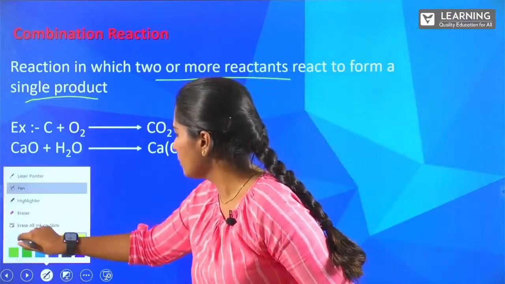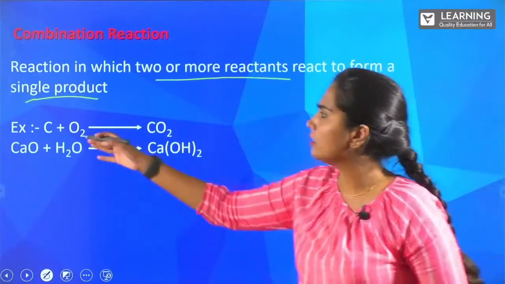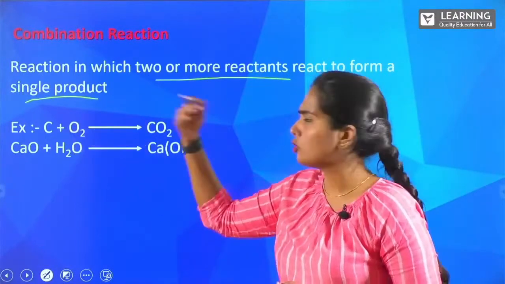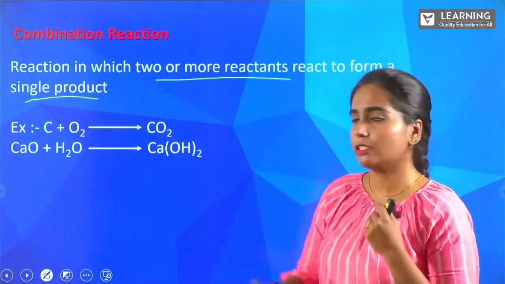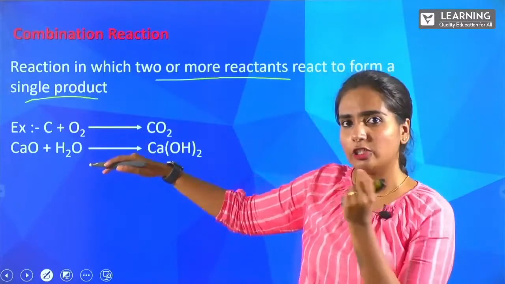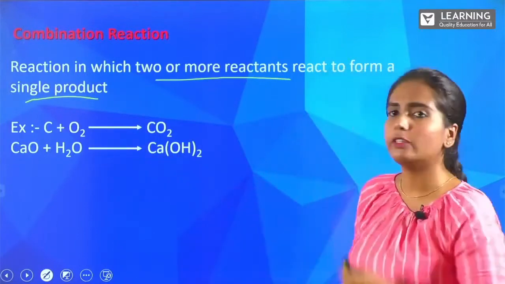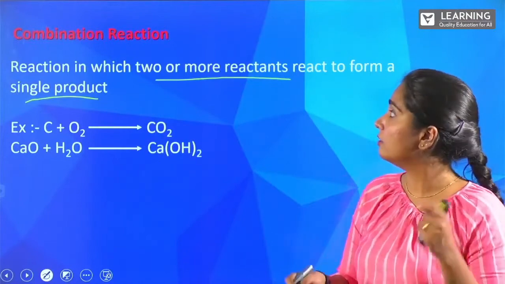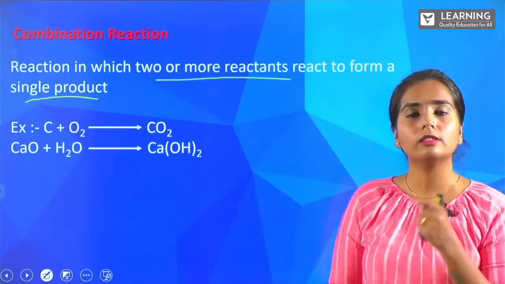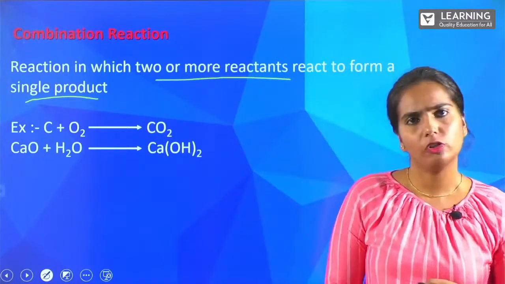Okay. So I have given you 2 examples for that. We are taking very simple examples. Carbon plus oxygen gives you carbon dioxide. And the same thing which we saw in change in temperature, you remember the example? CaO plus H2O will be giving you calcium hydroxide. So what is a combination reaction? A reaction in which 2 or more reactants react to give you a single product. That is called a combination reaction.